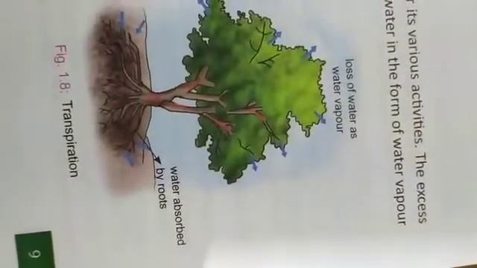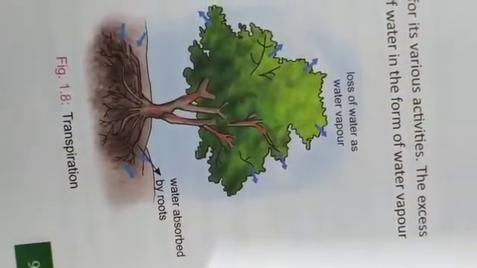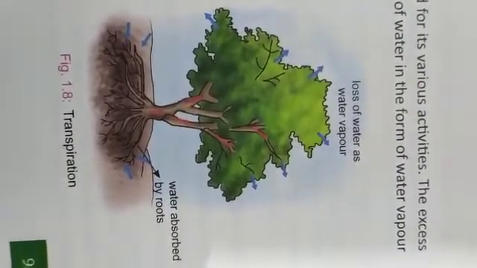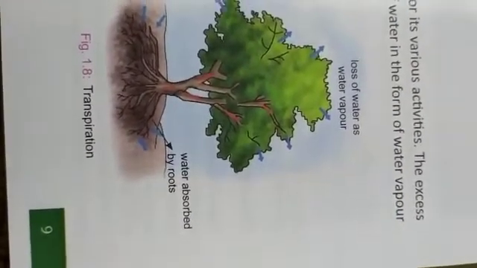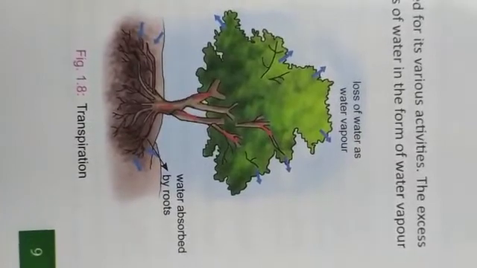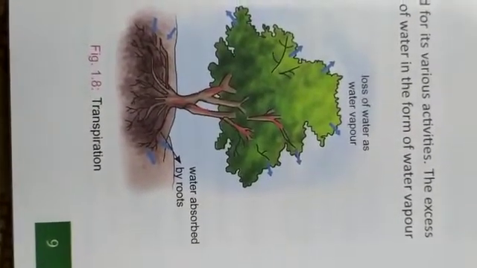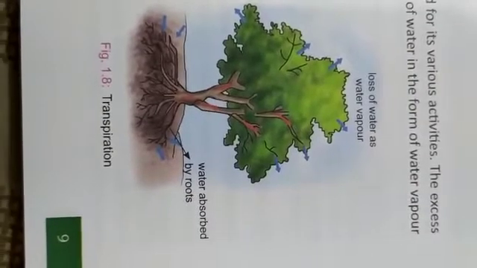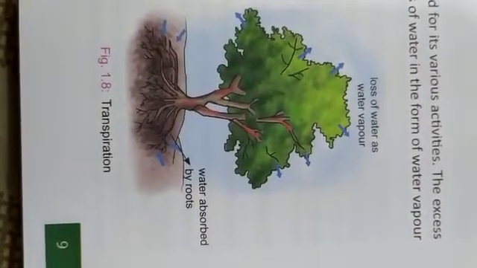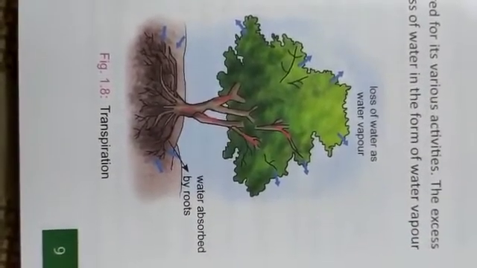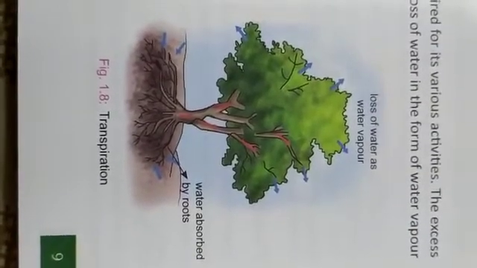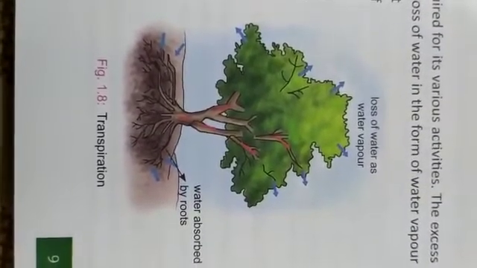Now next is transpiration. You can see figure 1.8. You can see loss of water as water vapor from the aerial parts of the plant. Now what is transpiration? The loss of water in the form of water vapor through the stomata of leaves and other aerial parts of the plant is called transpiration.